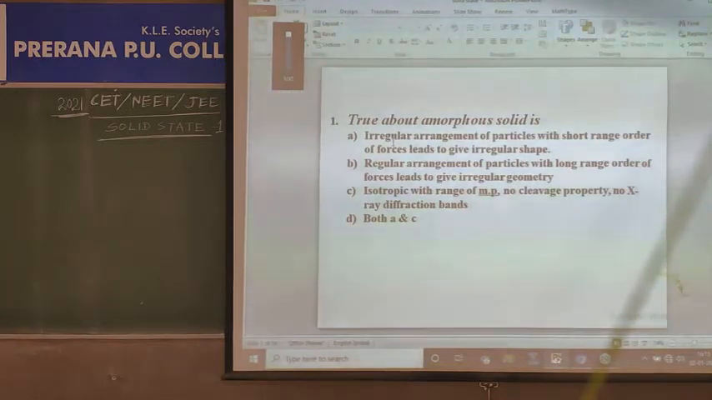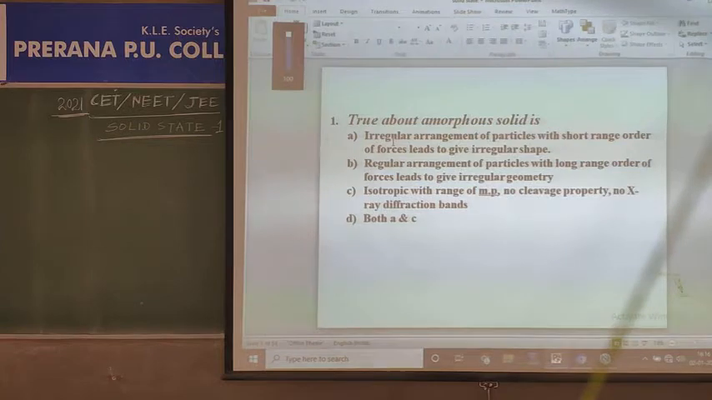Irregular arrangement of particles with a short range order of forces leads to an irregular shape, correct, my dear. Next, regular arrangement of particles is wrong, my dear. Isotropic with a range of melting point, there is no fixed melting point, correct. No cleavage property, it is not divided into sharp edges, correct. No X-ray diffraction, this is one of the properties of crystalline solids, so it is also correct.